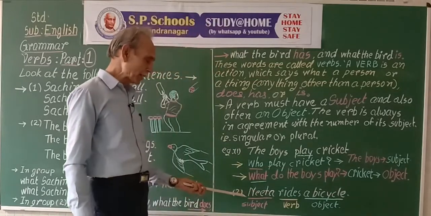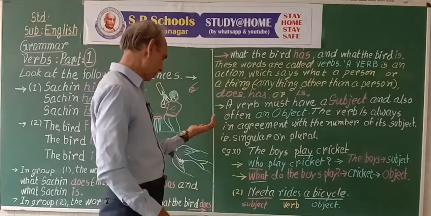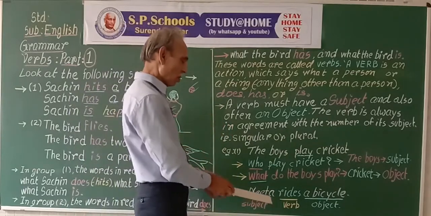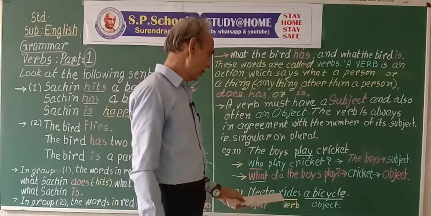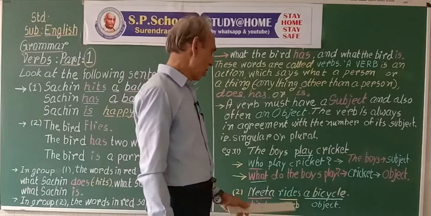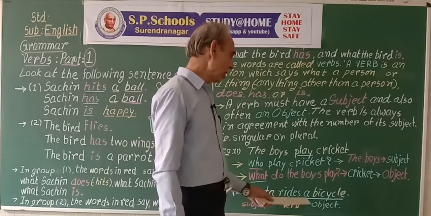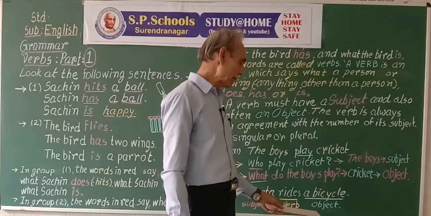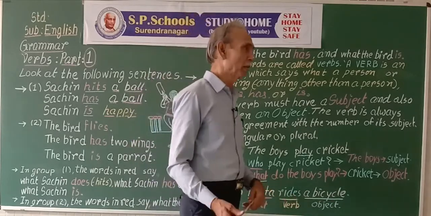Now here in this sentence, Nita rides a bicycle. Who rides a bicycle? Nita. So Nita is the subject in this sentence. What does Nita do? Action. Nita rides. Rides is the verb. What does Nita ride? Nita rides a bicycle. So a bicycle is the object of this sentence.